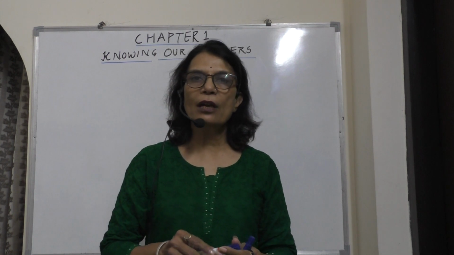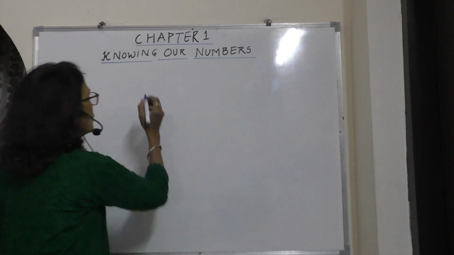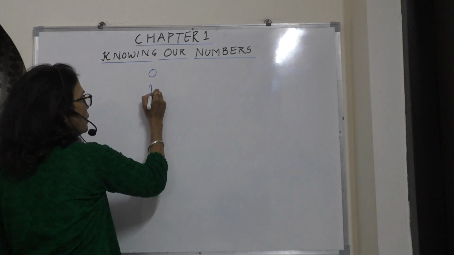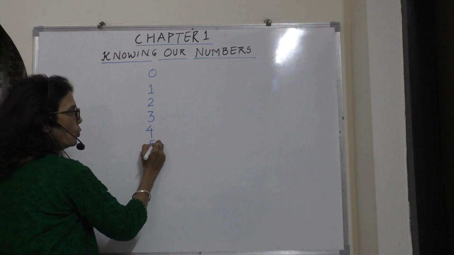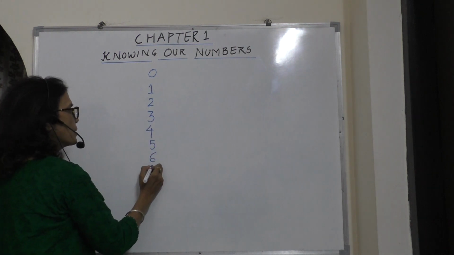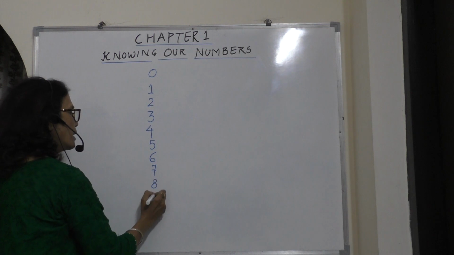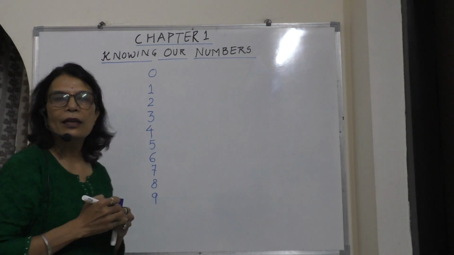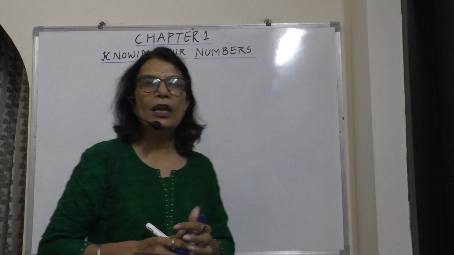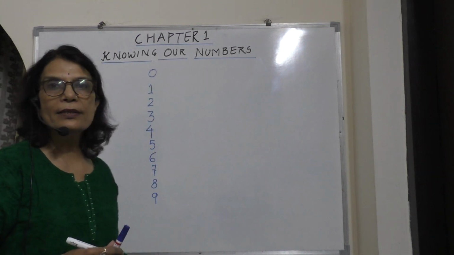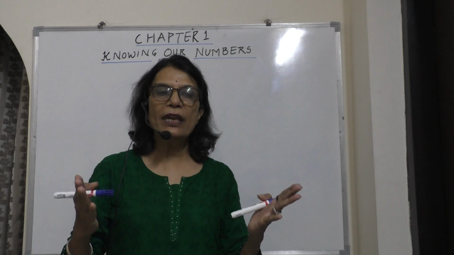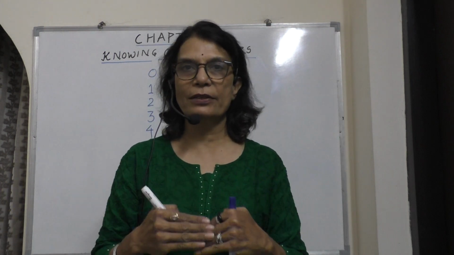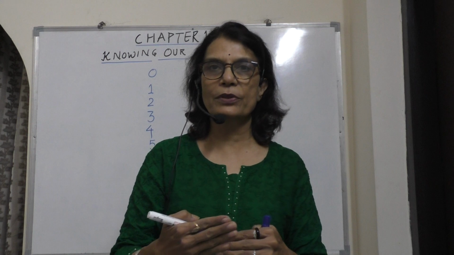When we are talking about 0, 1, 2, 3, 4, 5, 6, 7, 8 and 9, they all are known as digits. When we are combining these digits, we are making numbers.